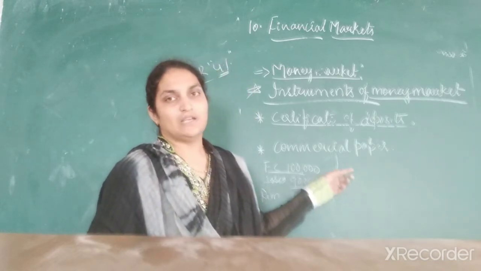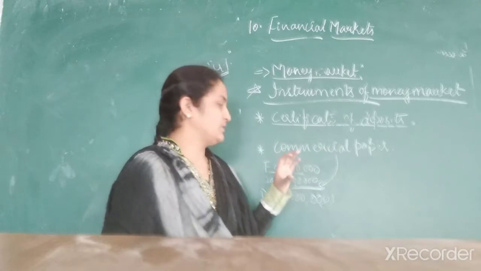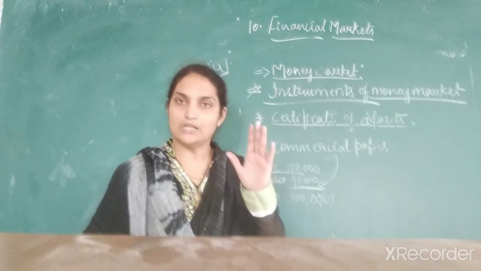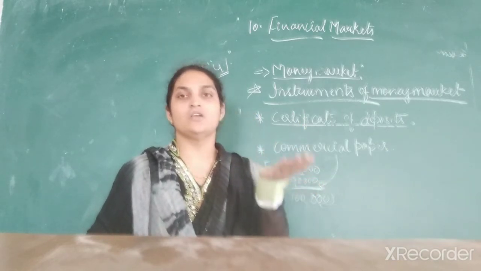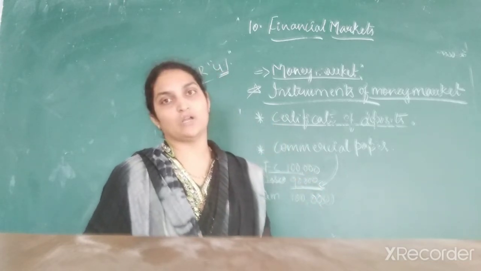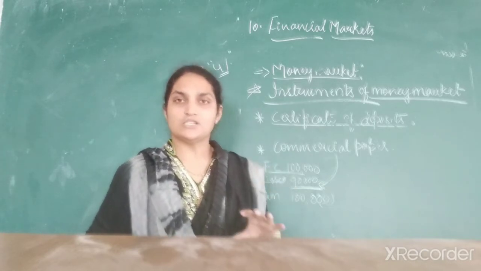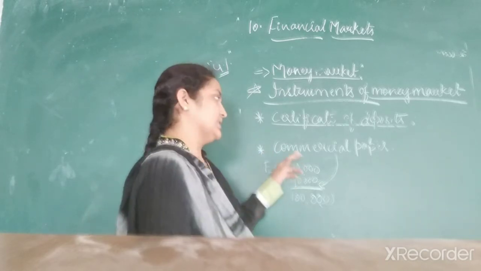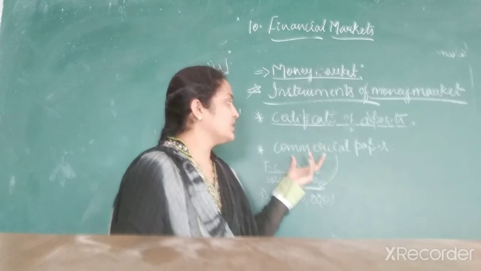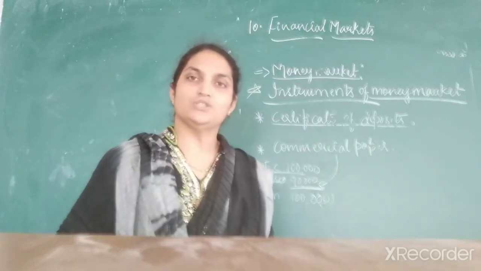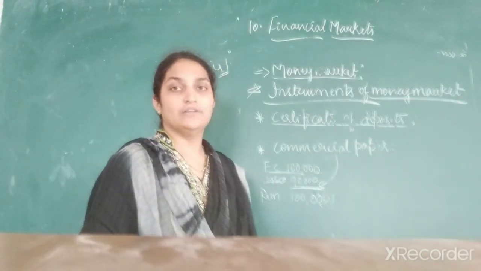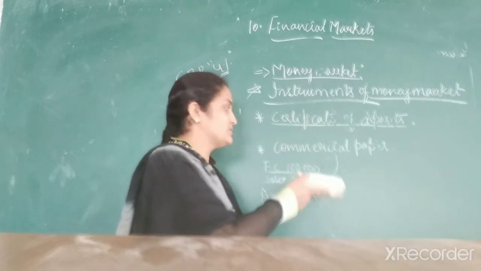So this is also very liquid, and a lesser interest rate is going to be provided on commercial paper. This paper is issued by companies who are reputed in the market, whose goodwill is good, who are financially sound, with creditworthiness, and they should also have a net worth and assets. There are certain restrictions. After meeting those restrictions, only then can the commercial paper be issued. But small scale industries are not in a position to issue commercial papers. There will be restrictions on issuing commercial papers, so small scale industries will face difficulty raising short-term funds from commercial paper.